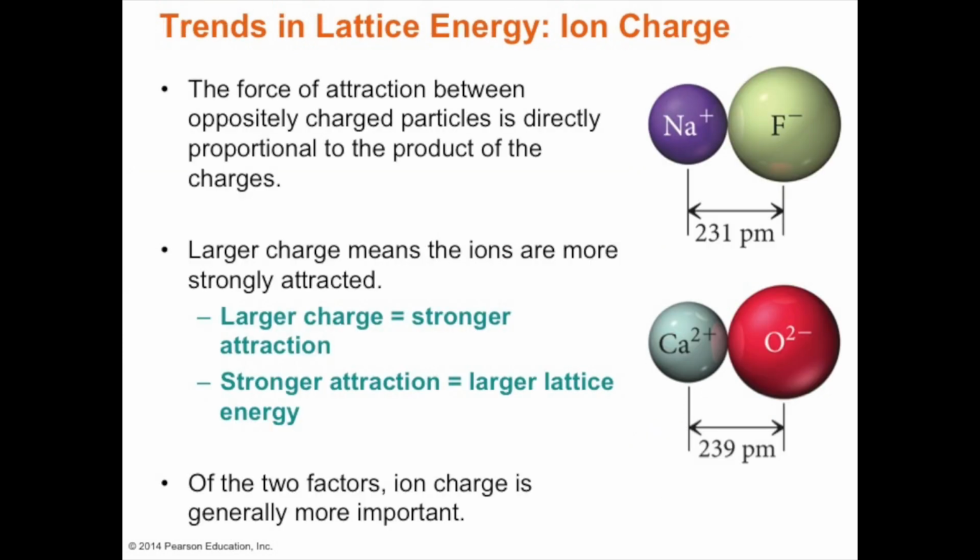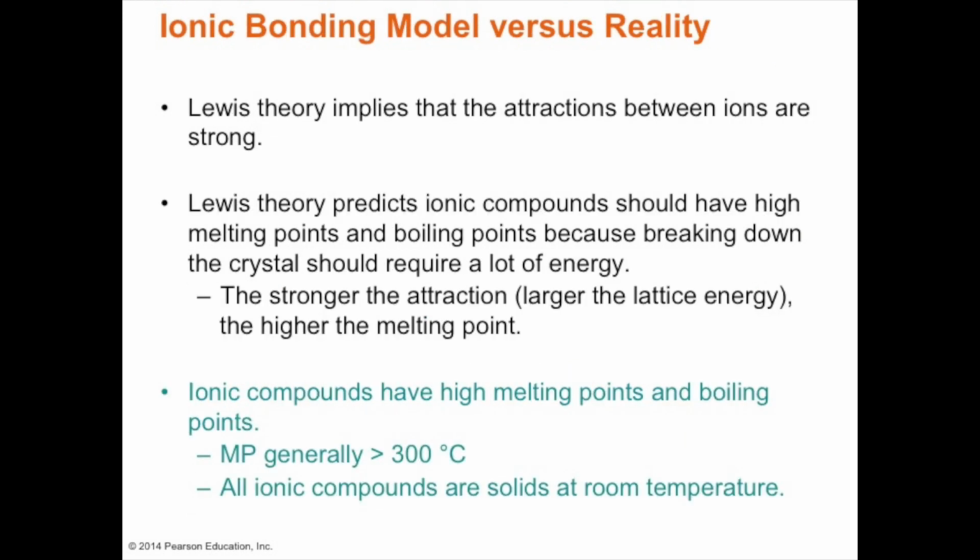So what are the trends? The force of attraction between oppositely charged particles is directly proportional to the product of the charge. So the larger the charge, the stronger the attraction, the larger the lattice energy. So ion charge is normally quite important.